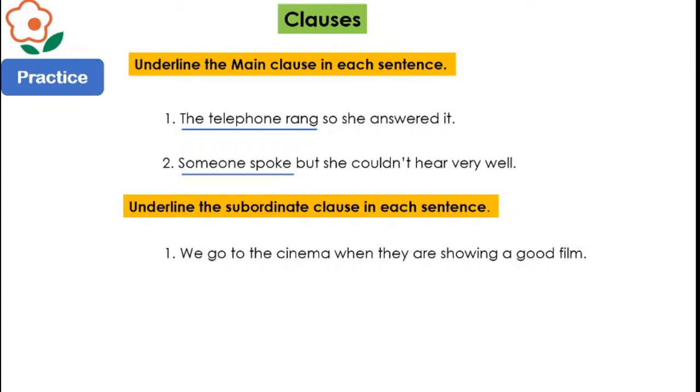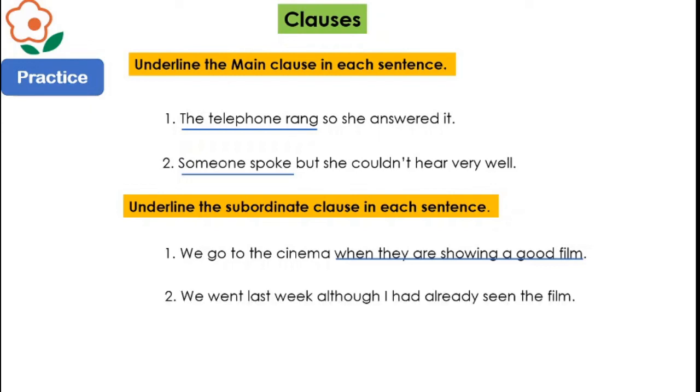Here when is a conjunction. So we will start underlining the clause from when, that is, when they are showing a good film is a subordinate clause. Here they is a subject and showing is a predicate. So when they are showing a good film is a subordinate clause. Similarly, we went last week, although I had already seen the film. Here the clause starting from a conjunction is a subordinate clause, that is, although I had already seen the film is the subordinate clause.